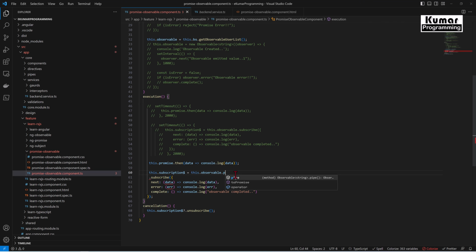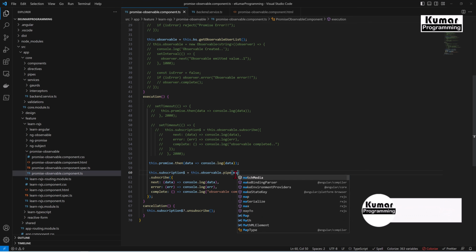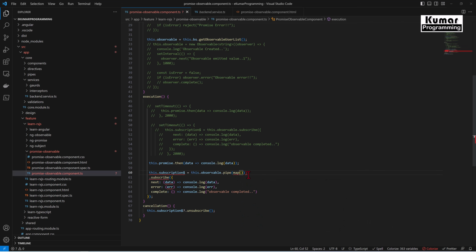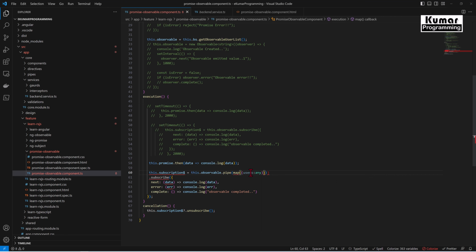In order to apply the operator we have to use the pipe, and inside pipe I'm going to use first the map operator, and inside the map operator I'm going to pass a callback function for users.